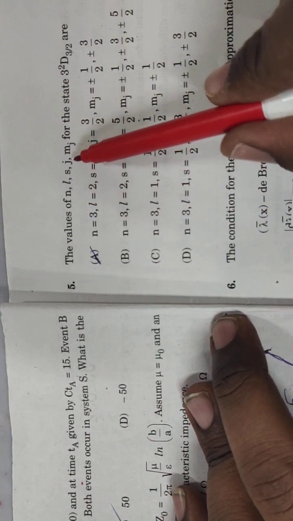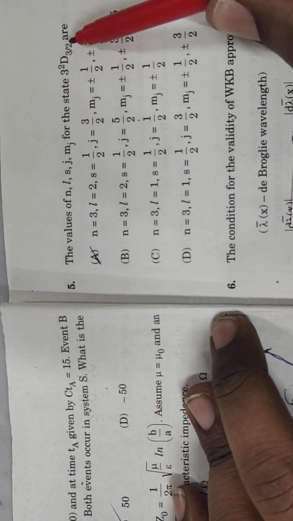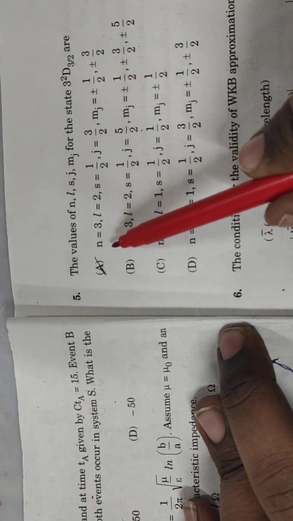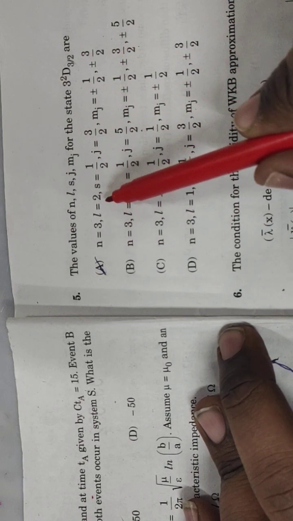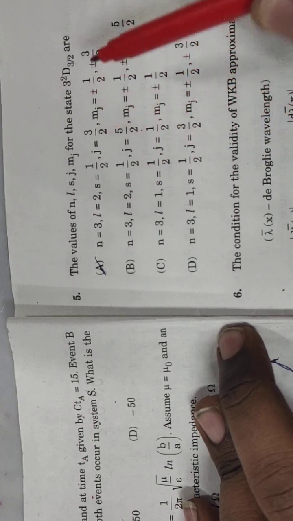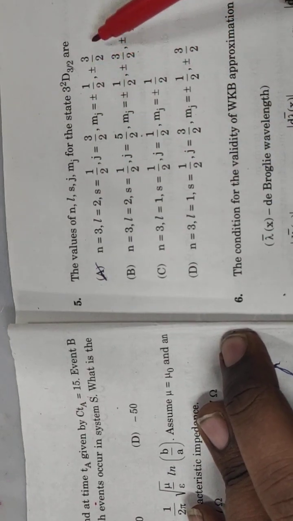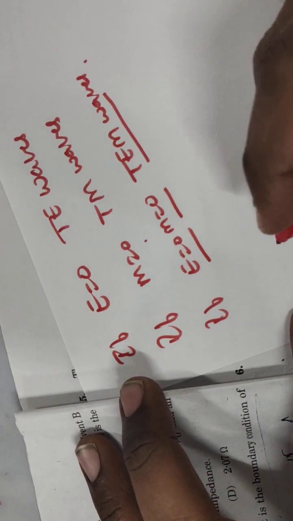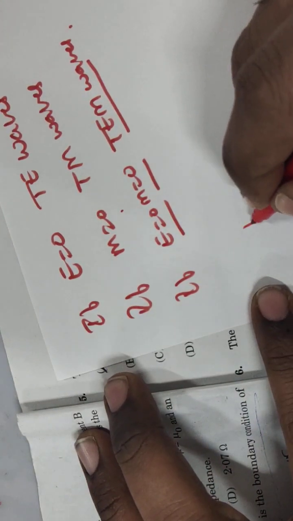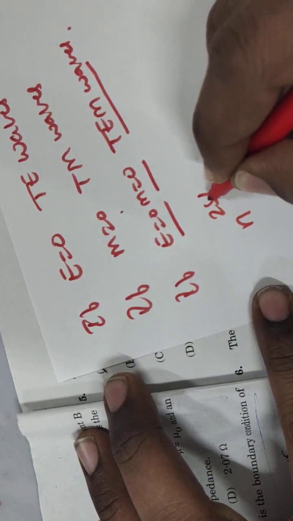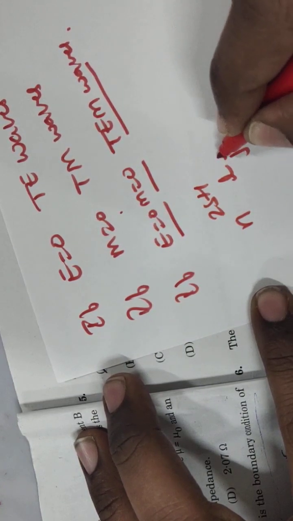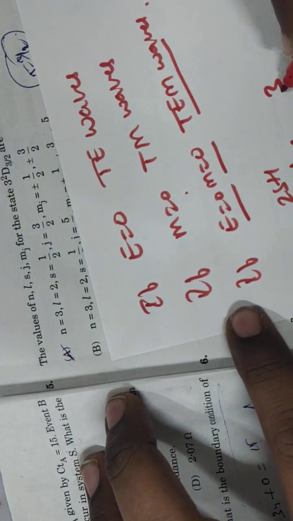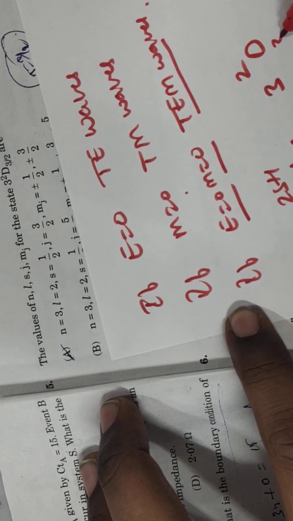The values of n, l, s, j, mj for the state 3 2D 3/2 are n is equal to 3, l is equal to 2, s is equal to 1/2, j is equal to 3/2, and mj is equal to plus or minus 1/2, plus or minus 3/2. This is the correct answer. Why? Because we know that the formula is n 2s+1 L j. Here they are given 3 2D 3/2.